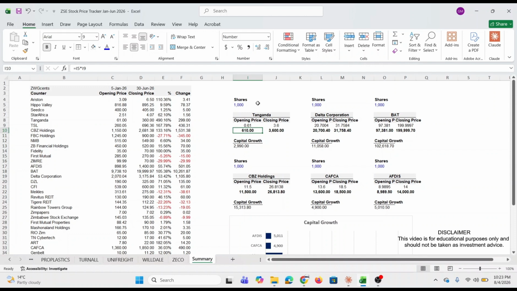Suppose you had decided to sell your stake in Tanganda.